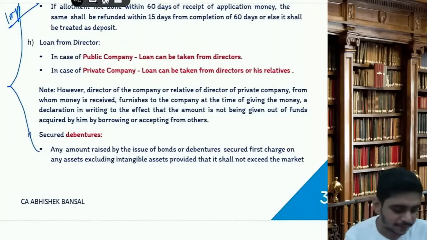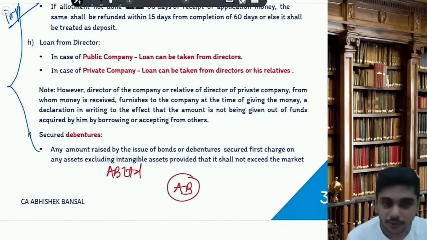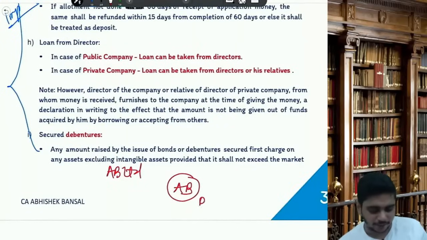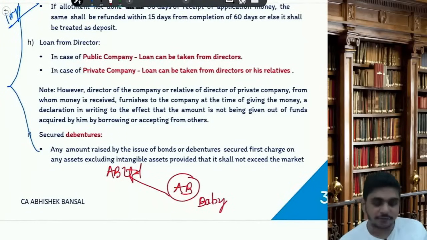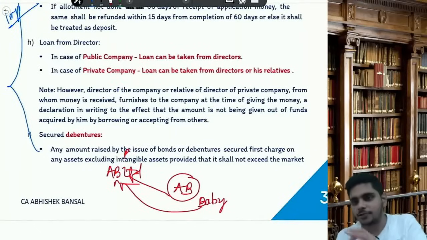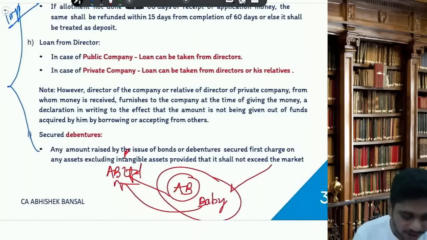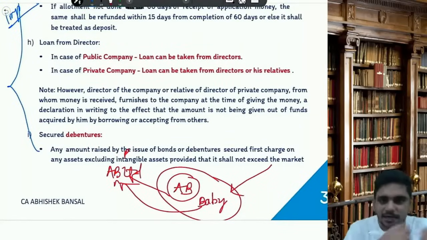So it would be like, imagine AB Limited, where the director is AB or AB's relative is there. Imagine my wife. If I give money to AB Limited, or if my relative gives in case of a private company ABP Limited, then it is not a deposit, provided these two people give a declaration that they have not taken money from others and given to the company.